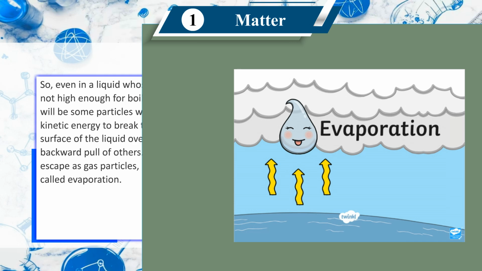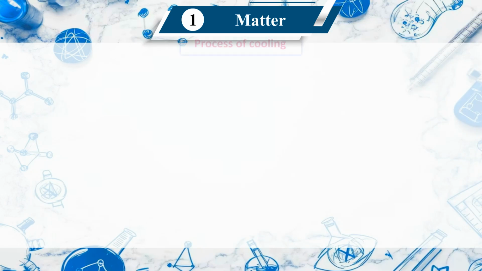So, even in a liquid whose temperature is not high enough for boiling to occur, there will be some particles with sufficient kinetic energy to break through the surface of the liquid, overcoming the backward pull of others. They slowly escape as gas particles, and the process is called evaporation.